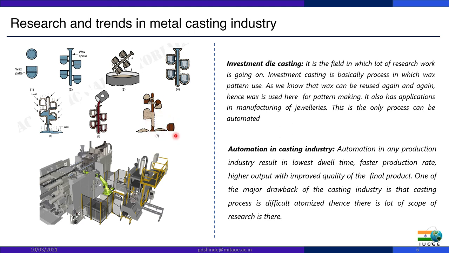Here we can see the end product, and the gates and main sprue get cut out, and this sprue and gates are also reused when metal is liquefied. So here we can say complete usage of the raw material is done, which is also a good point.